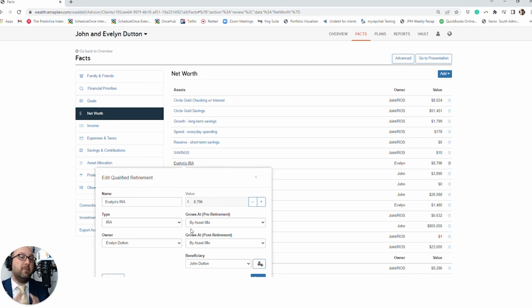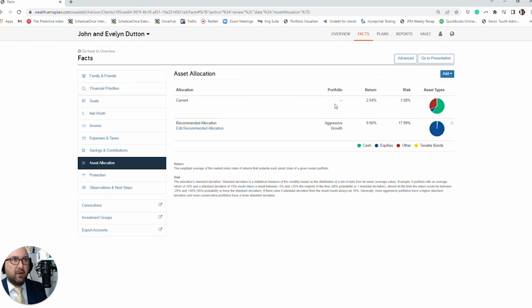One of the other things you might want to check too is just make sure there's not any unclassified holdings. There's a lot of ways to do this. My preferred way is to go here under asset allocation, and if there's unclassified, you can go there. You can also run a report, pull up unclassified, and then go in and make sure that all those positions are classified, because that's really going to affect how you do Monte Carlo.